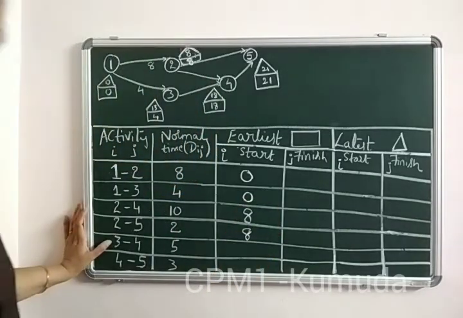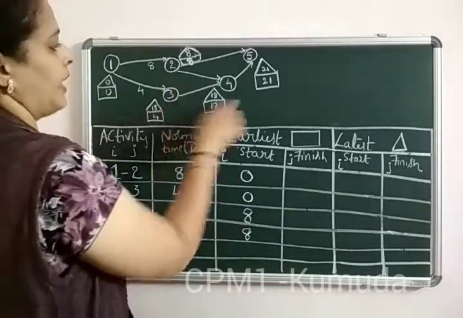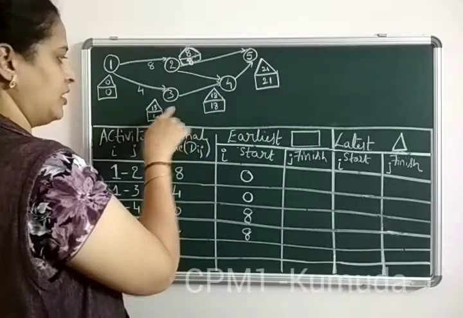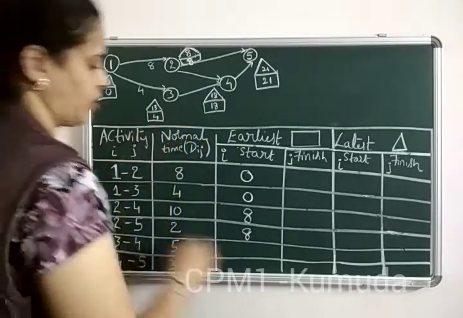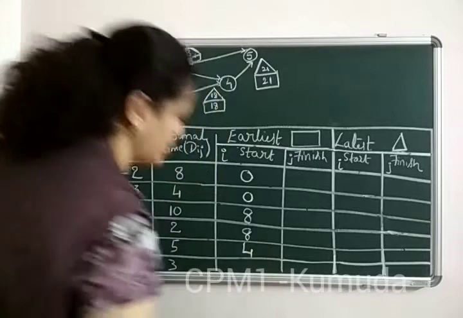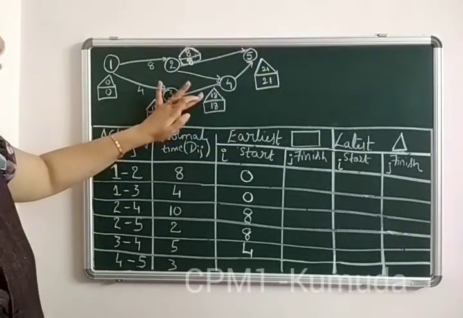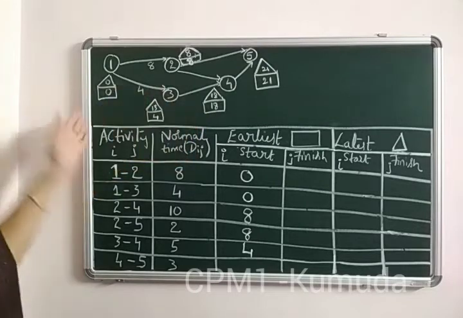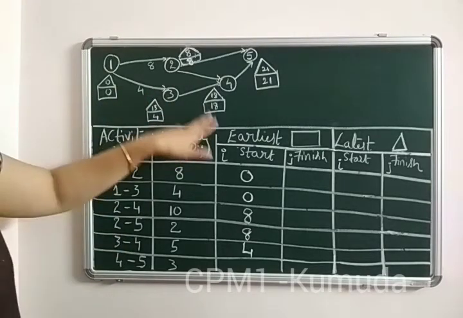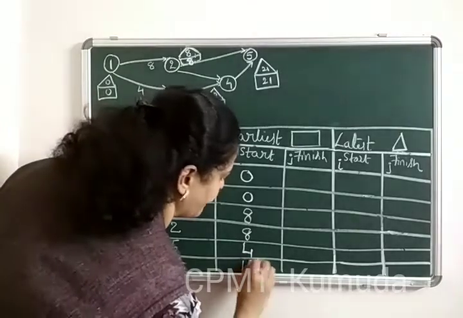Now we have the point from 3 to 4. Look at the path from 3 to 4. At 3, the starting value was 4. So this becomes your value as 4. Now 4 to 5. Look at the path from 4 to 5. At 4, my start value, it is the ith event that we are seeing. At 4, the starting value is 18.